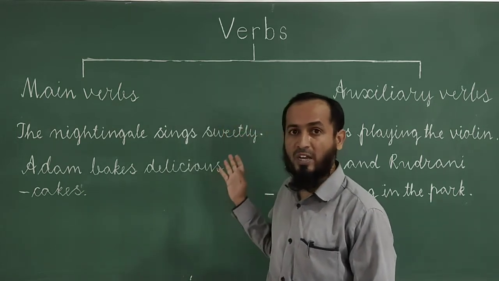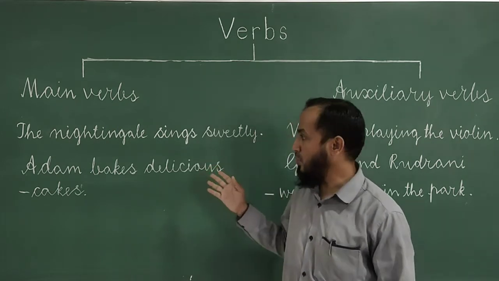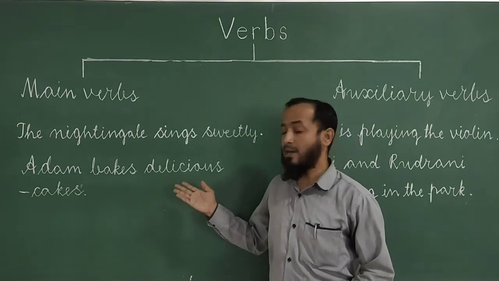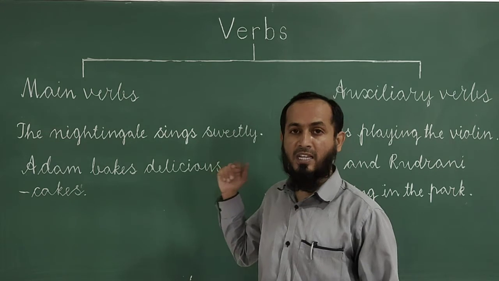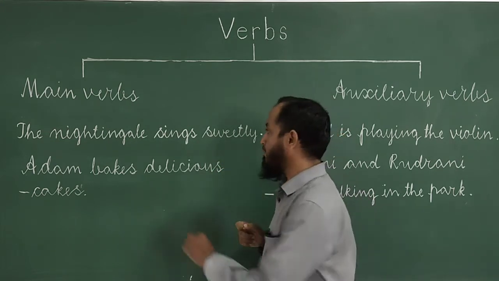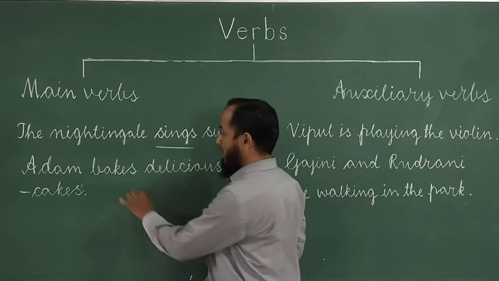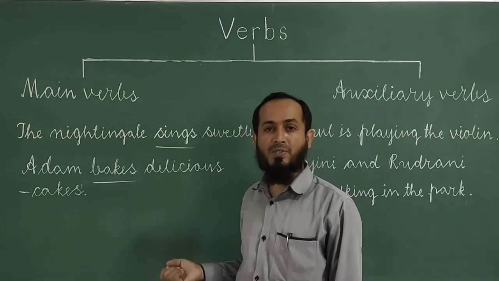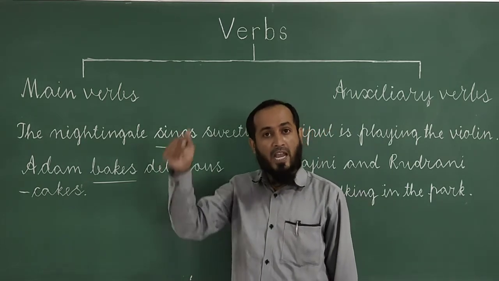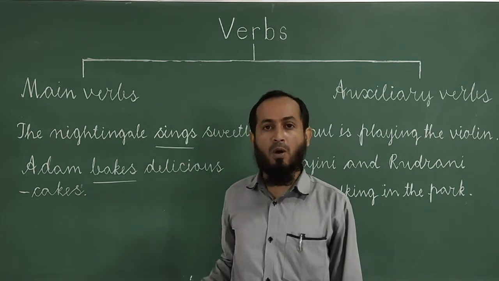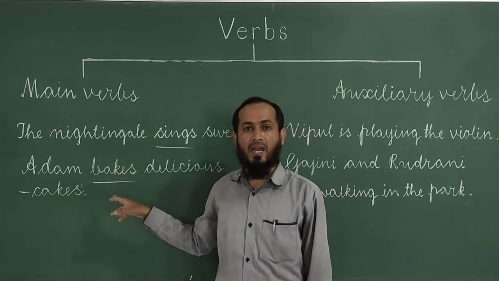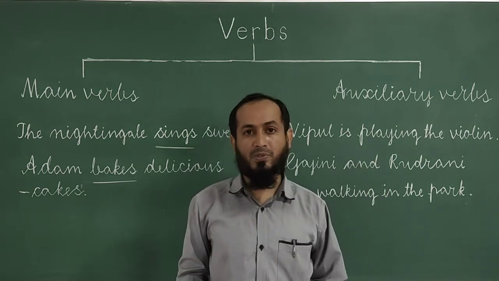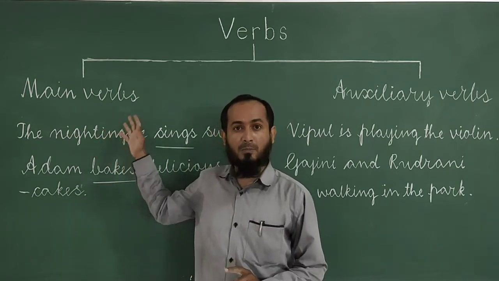Have a look at the board for examples in sentences. The first one is, the nightingale sings sweetly. And the second one is, Adam bakes delicious cakes. Here in these two sentences, the main verbs are sings and bakes. Why are sings and bakes main verbs? Because they show the actual action, work performed by the subjects Nightingale and Adam. Clear? Now let us go on to learn auxiliary verbs.